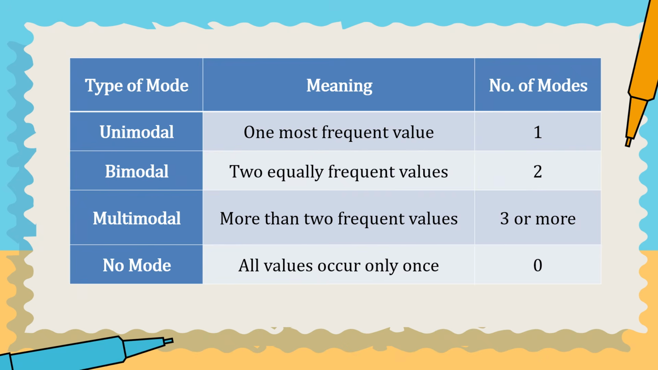It has two modes. And the next one is known as multimodal. It means more than two frequent values, or it has three or more modes. And the last type of mode is no mode. It means all values occur only once. It has no mode.